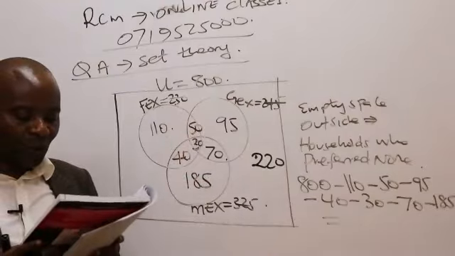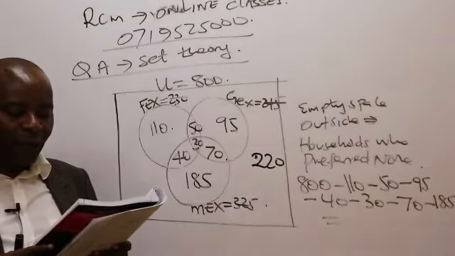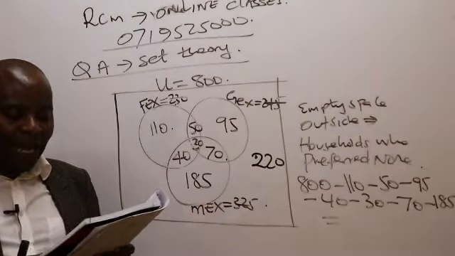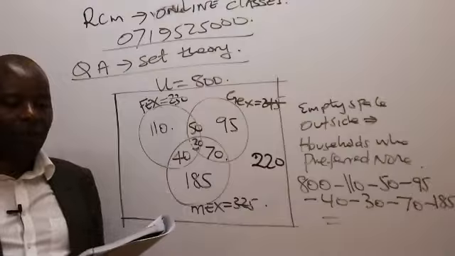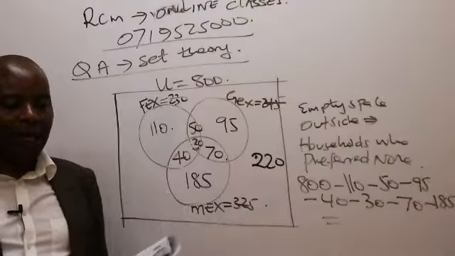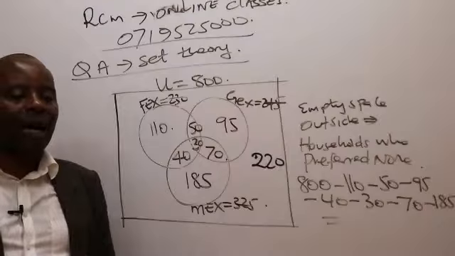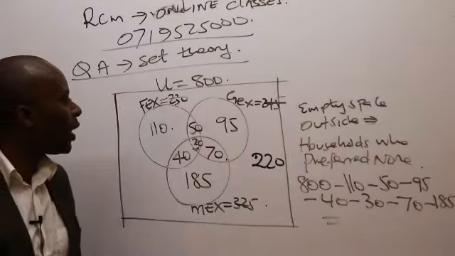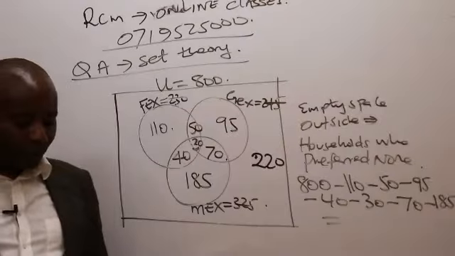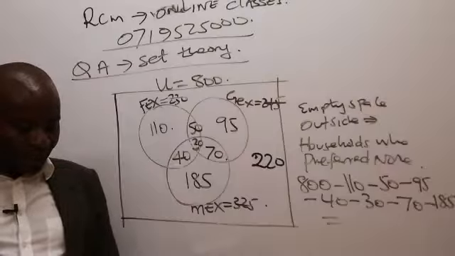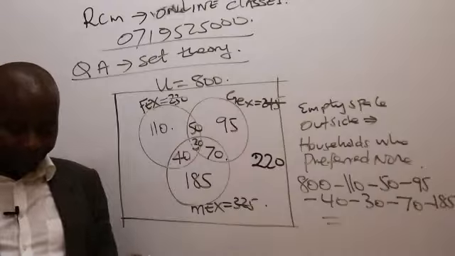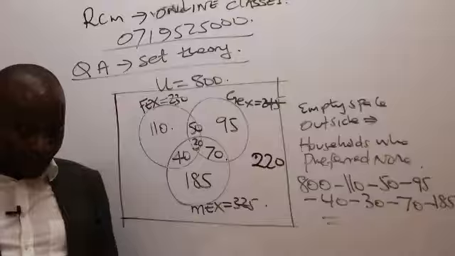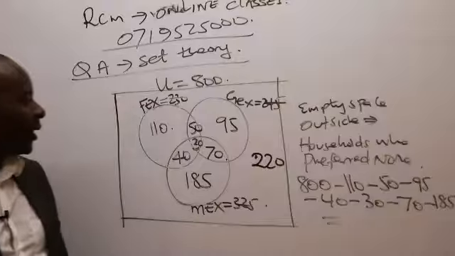And then number two, the number of households that preferred FEX and GEX. Can somebody help me get that?